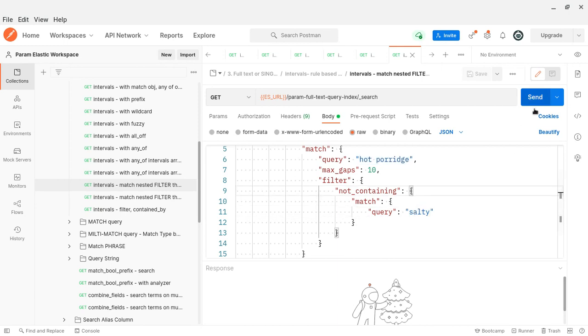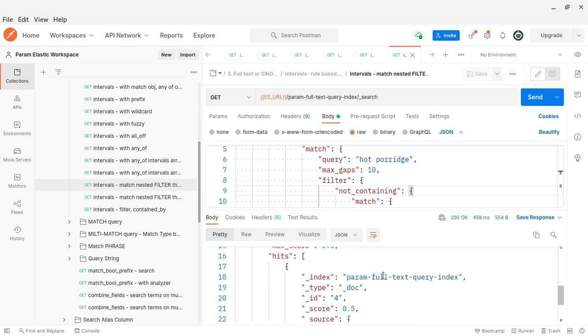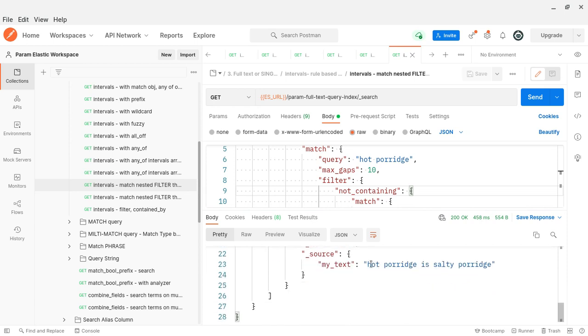Let me run it, hot porridge. Yes, I got some documents back. Hot porridge, salty is there.